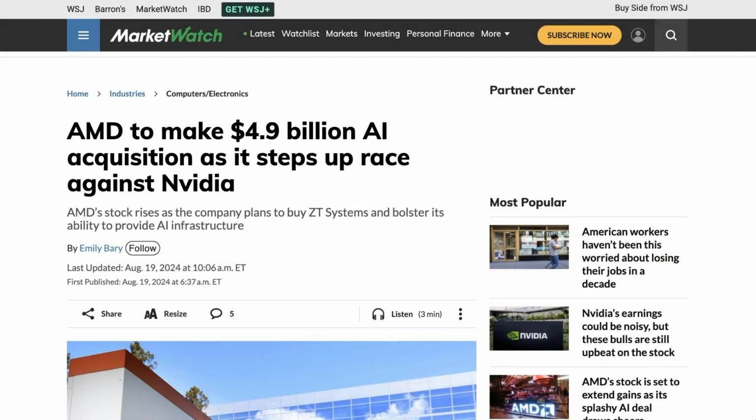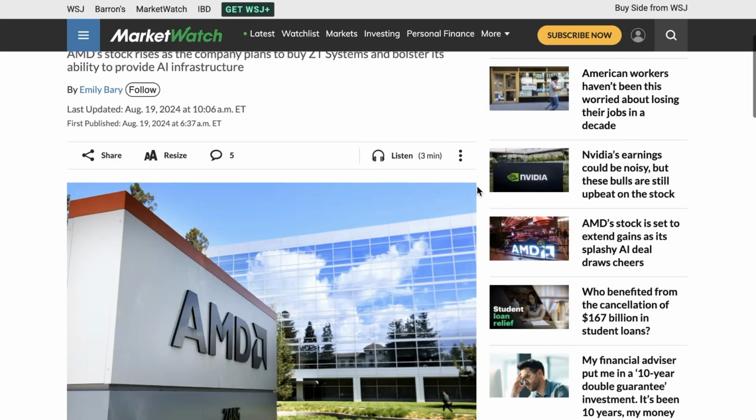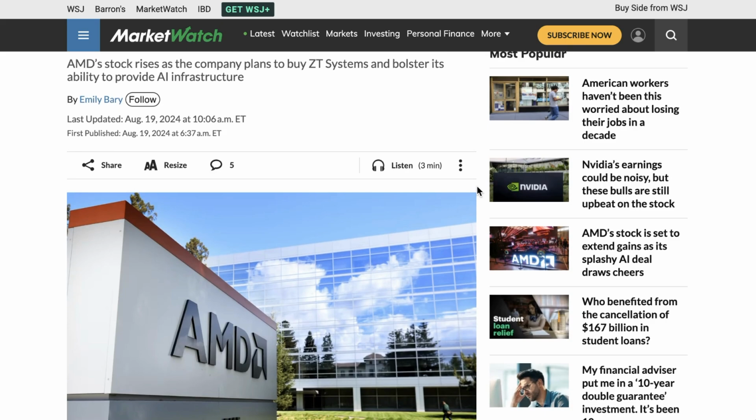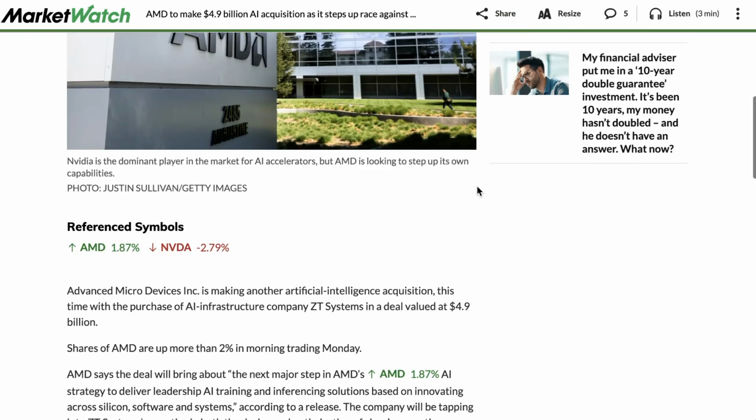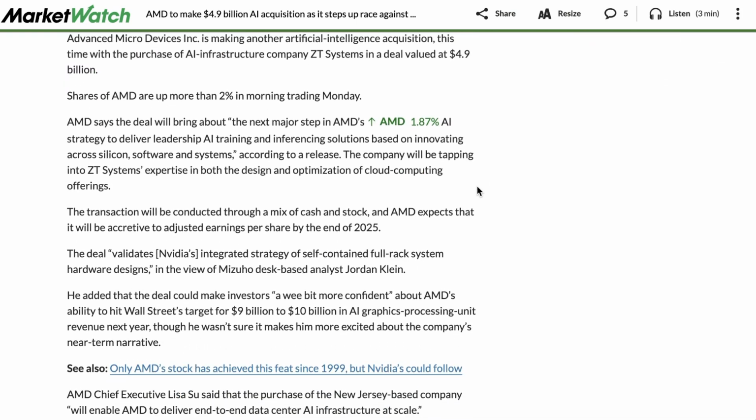Meanwhile, over in AI on Wall Street, AMD is making a $4.9 billion AI acquisition in its attempt to catch up to NVIDIA. The company is planning to buy ZT Systems to bolster its ability to provide AI infrastructure. According to a release, AMD says the deal will bring about, quote, "the next major step in AMD's AI strategy to deliver leadership AI training and inferencing solutions based on innovating across silicon, software, and systems."